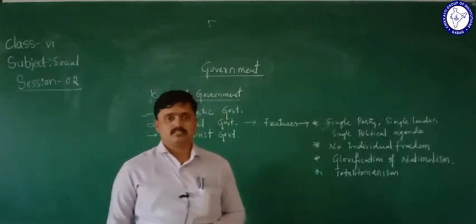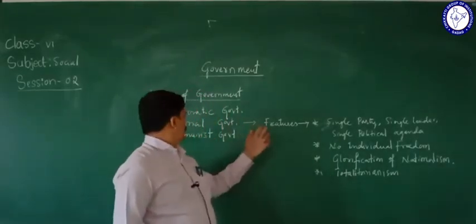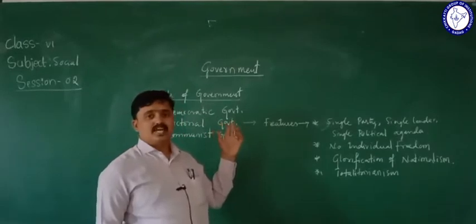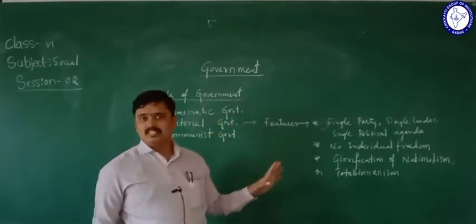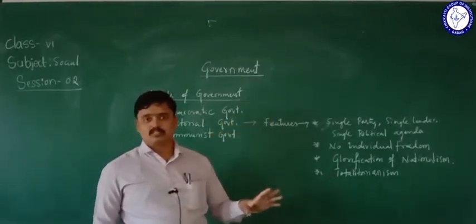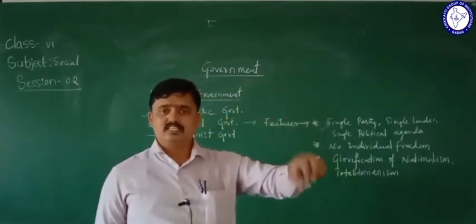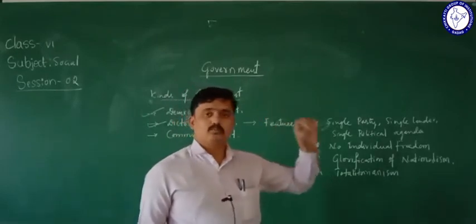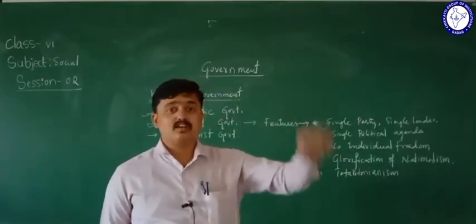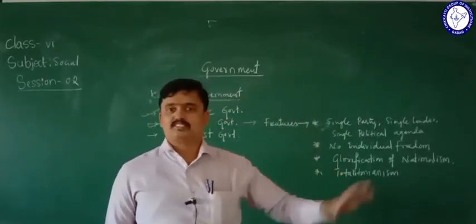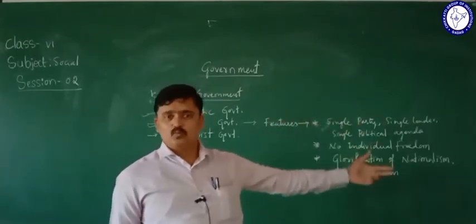As I told, everything is concentrated in the hands of a single leader in the dictatorial government, so all the factors are concentrated in only one hand.